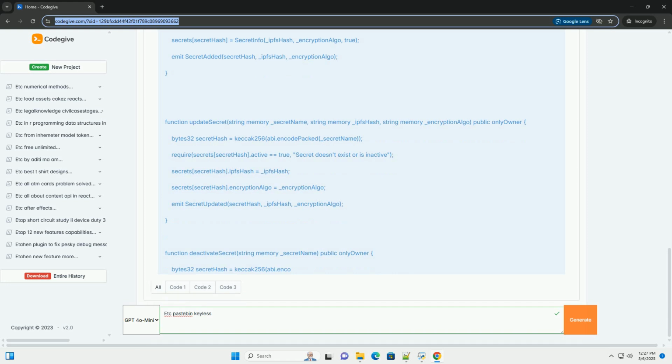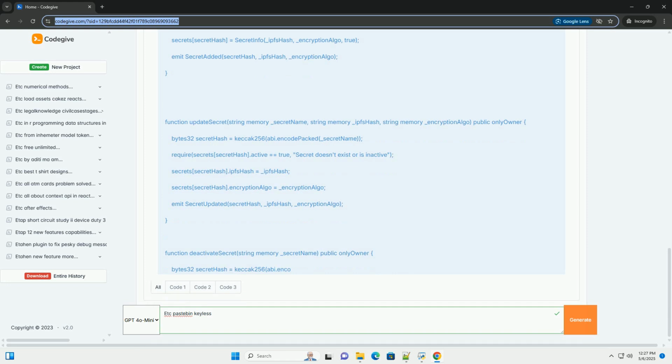2. Configuration. Replace RPC URL with the URL of your Ethereum Classic node. Replace private key with the private key of an account that has permission to add secrets to the contract, ideally the owner. Protect this private key securely, use environment variables. Replace contract address with the address of your deployed secret keeper contract. Replace secret name with a unique name for your secret.